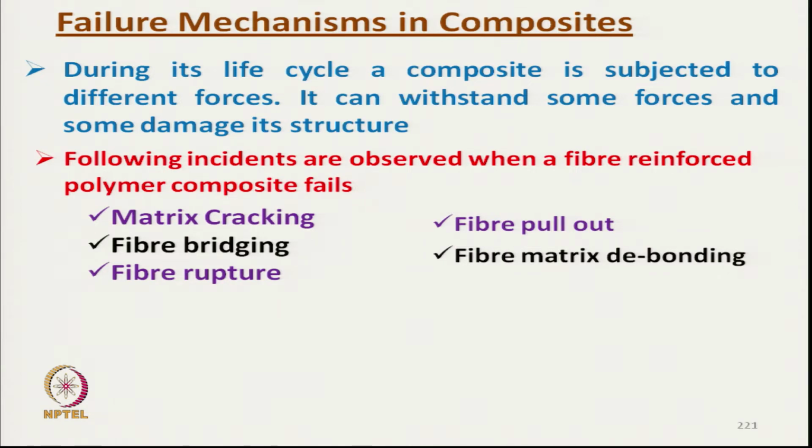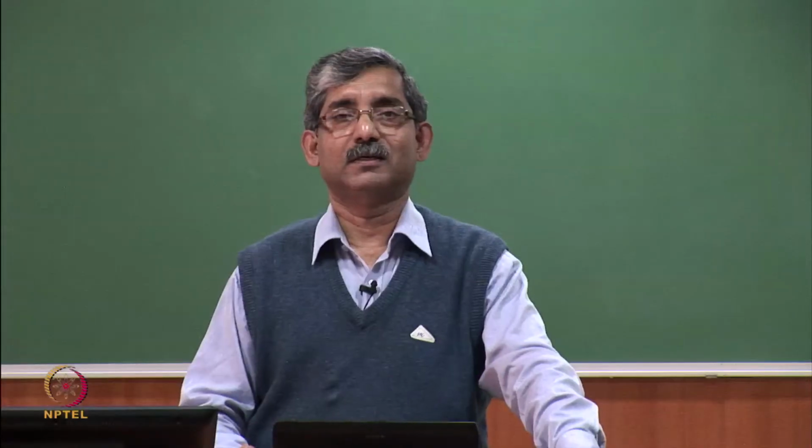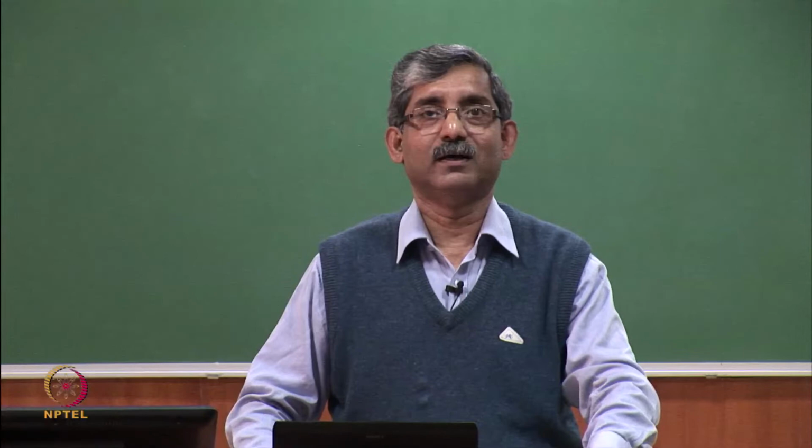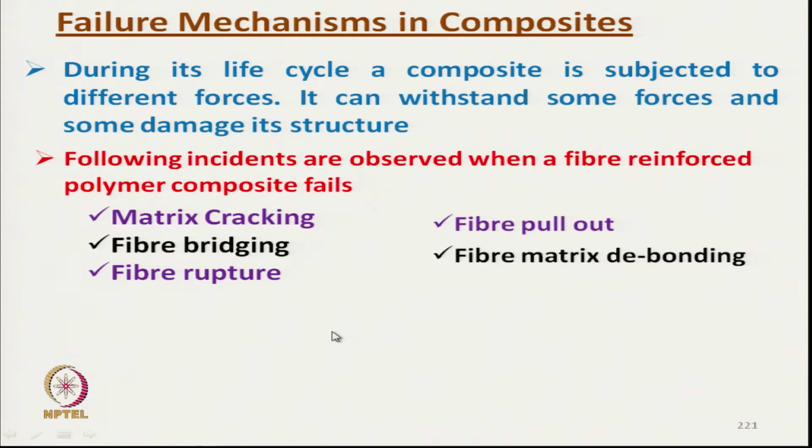So, we must know these phenomena and we must know how to test or how to characterize the material to know all these processes.